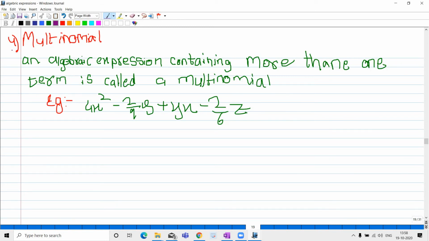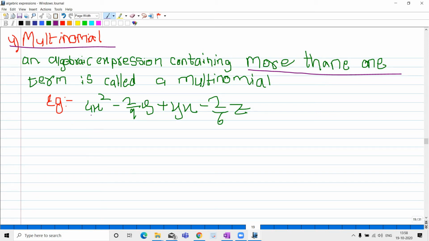And last but not least, it is multinomial. What is multinomial? An algebraic expression containing more than one term is called a multinomial. More than one term. They didn't represent 4 or 5 or 6. More than one term means any number of terms.